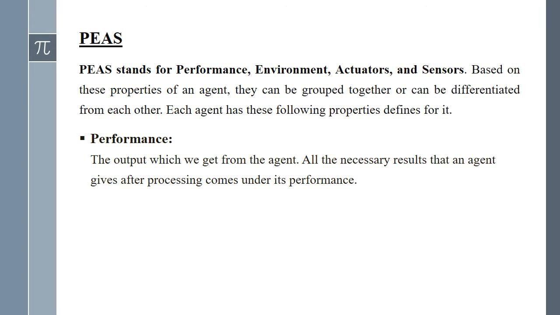Coming to the definition of PEAS system, the PEAS stands for performance, environment, actuators, and sensors. Based on these properties of an agent, they can be grouped together or differentiated from each other. Each agent has the following properties defined for it. There are 4 properties of a PEAS system, defined based on performance, environment, actuators, and sensors. The first property, P, stands for performance. The performance means the output which we get from the agent. All the necessary results that an agent gives after processing come under its performance.